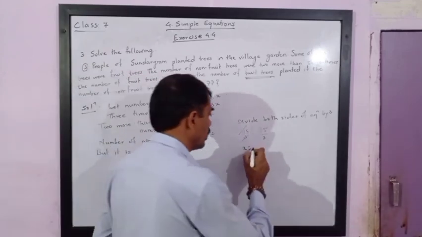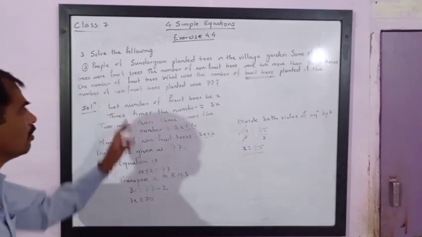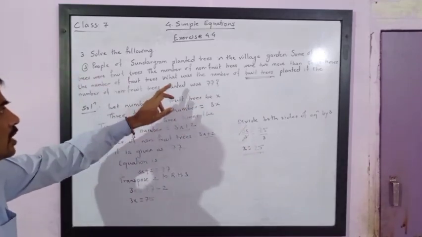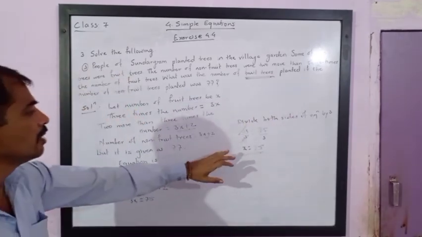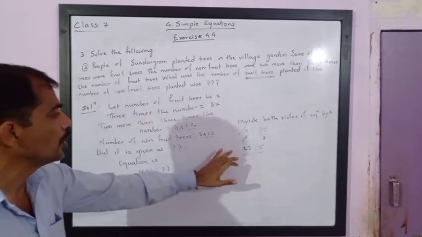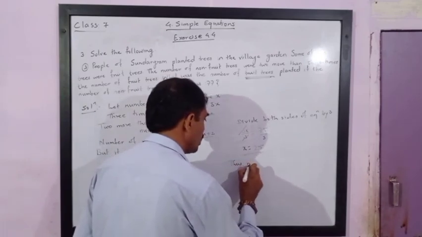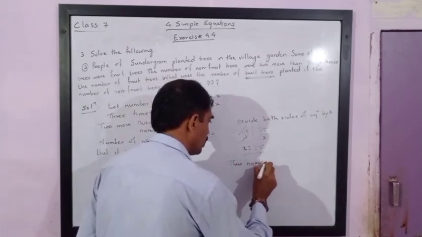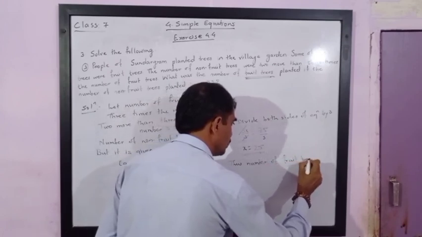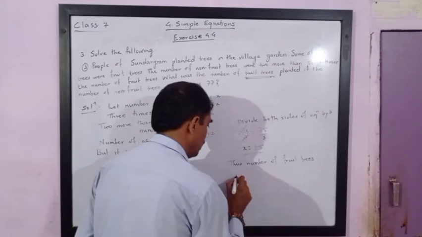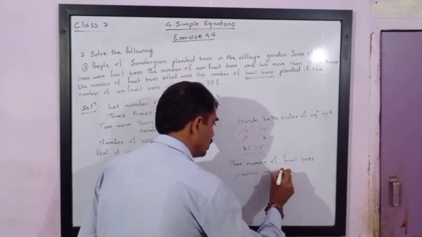So it is 25. x is the number of fruit trees, and we were asked the same question: what was the number of fruit trees planted? So the number of fruit trees planted was 25.